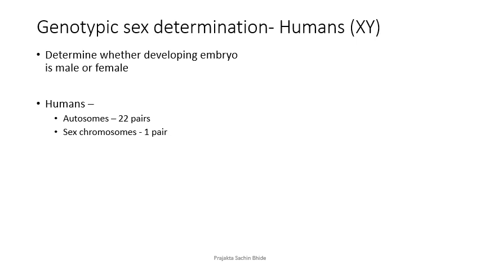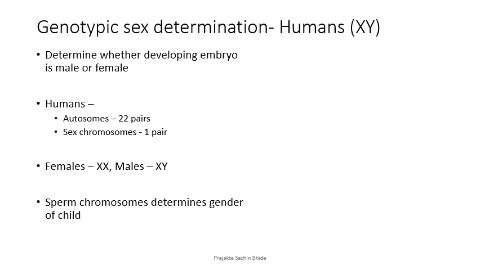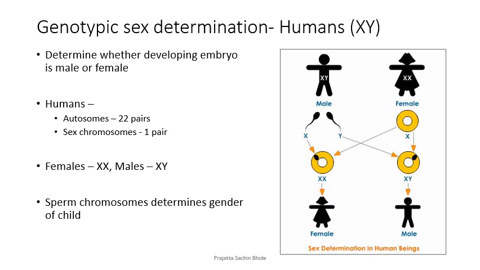In humans, we have 23 pairs of chromosomes. 22 pairs are autosomes or body chromosomes, which we get from our parents, and one pair is the sex chromosomes. In females, the sex chromosomes are XX, and in males, it is XY. And genotypically, it is the father whose sperm determines whether the gender of a child will be male or female. Have a look at this illustration.